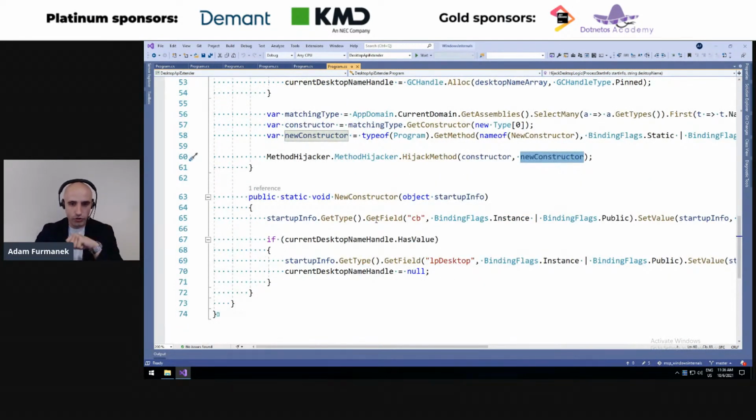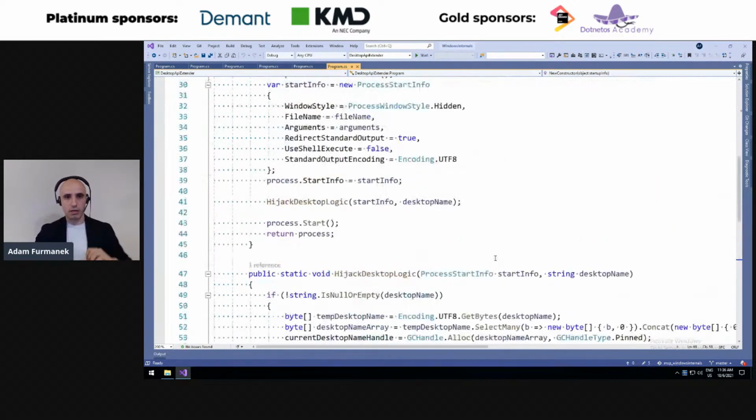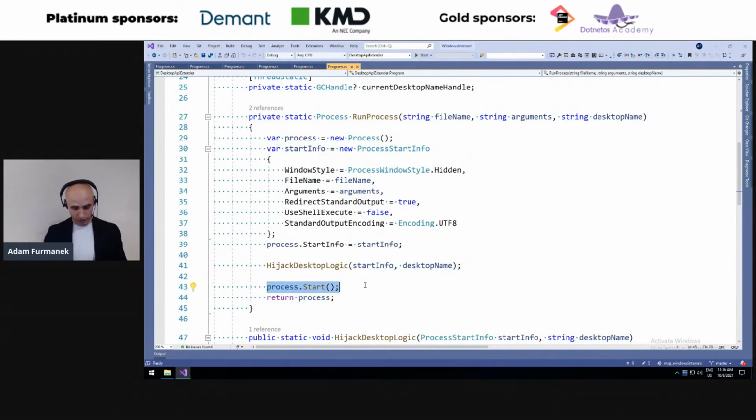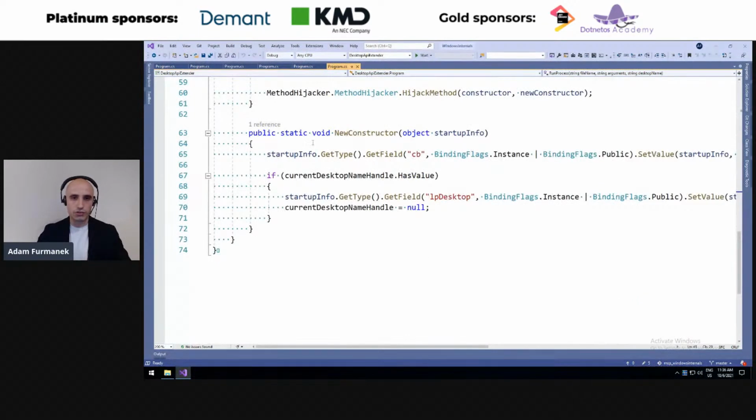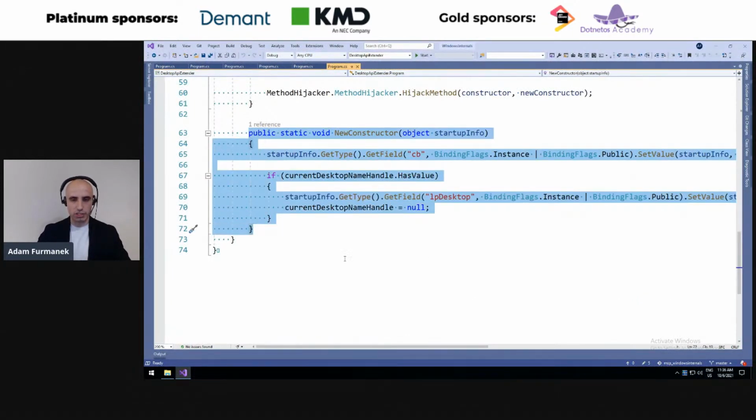And in our custom constructor, we first initialize the cb size field, because that's what WinAPI expects us to do. And then we use reflection to modify this lpDesktop thingy. So whenever we call this Process.Start method, under the hood, this API creates this startup info structure and initializes it by calling its constructor. But instead of calling its normal regular constructor, our custom constructor is being called.